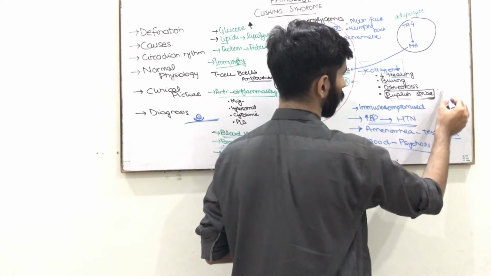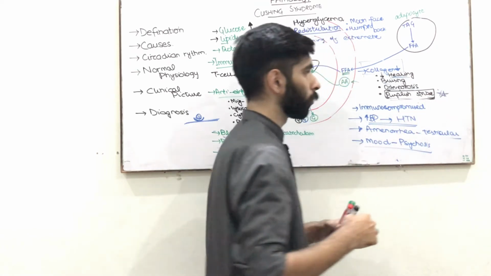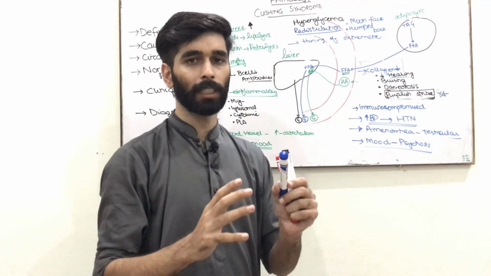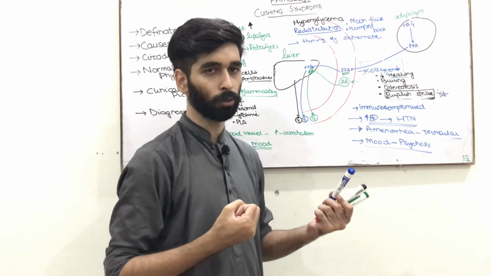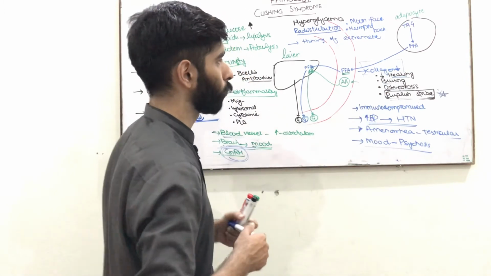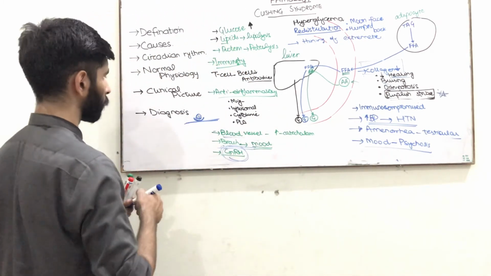This point is very important. Due to loss of collagen in the subcutaneous tissue, the subcutaneous tissue becomes weak and easily ruptures on stretch, and leads to formation of purplish stria.